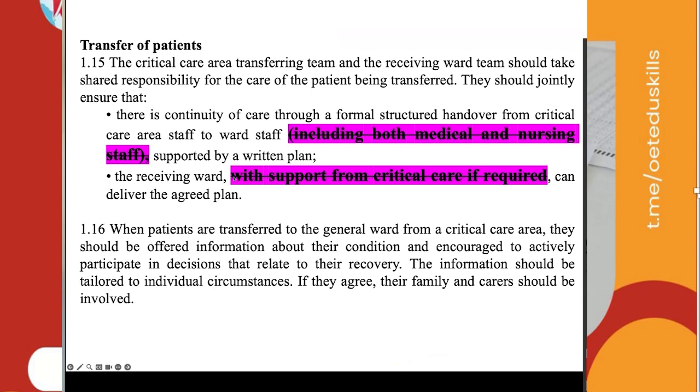And after the comma, the receiving ward with support from critical care if required. That's also a complement, not required. So such things can be eliminated so that you can save time. And secondly, you can understand better when it's not very long or complicated.